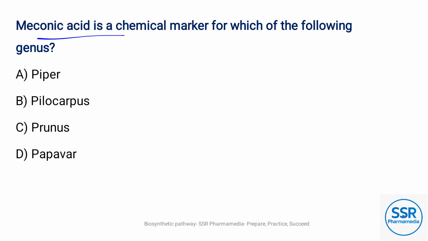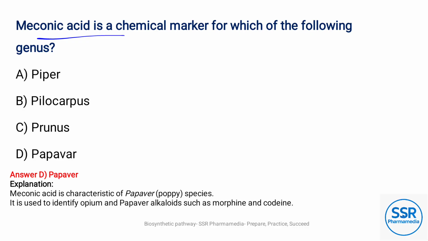Meconic acid is a chemical marker for which of the following genera? The answer is option D, Papaver. Meconic acid is characteristic of Papaver species. It is used to identify opium, Papaver alkaloids such as morphine and codeine.